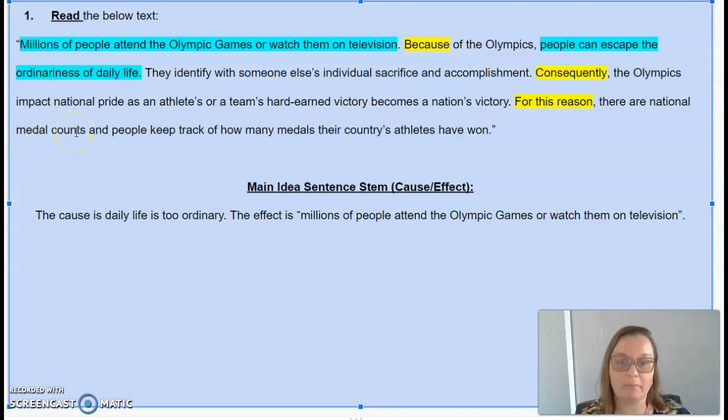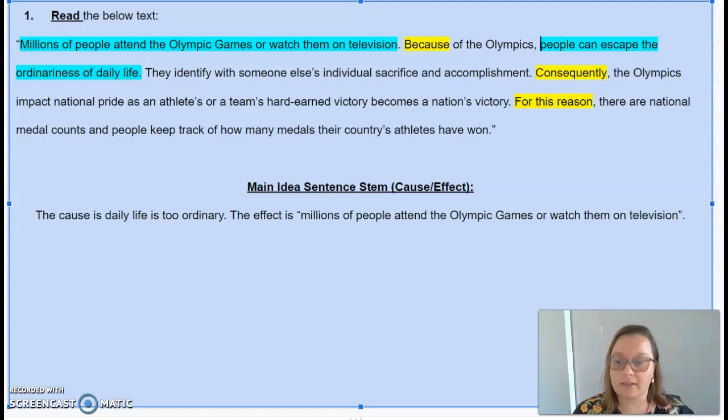There's always at the end of the Olympics a review on how many total medals were won, how many gold medals, how many silver medals, how many bronze medals, and whichever country has the most amount of medals, or even the most amount of medals in a particular event or category, then that really impacts how the athletes, and not just the athletes, but the entire country feels about the games. So all of these things are because people watch all of these things because they want to escape the ordinariness of their own daily lives.